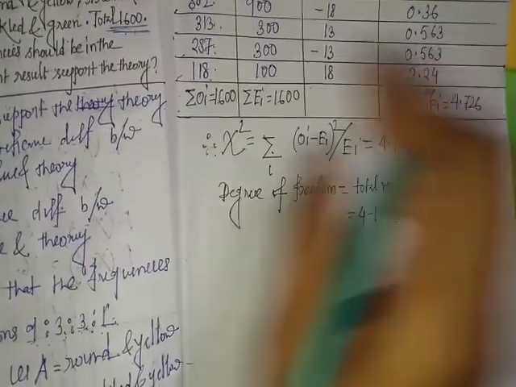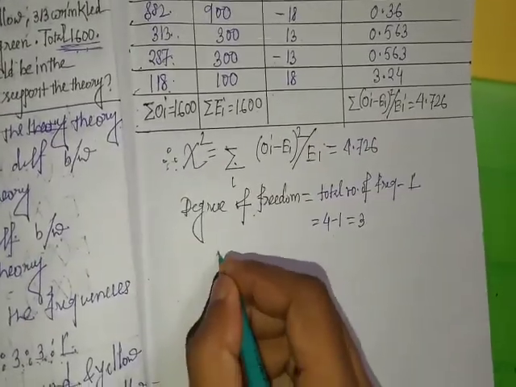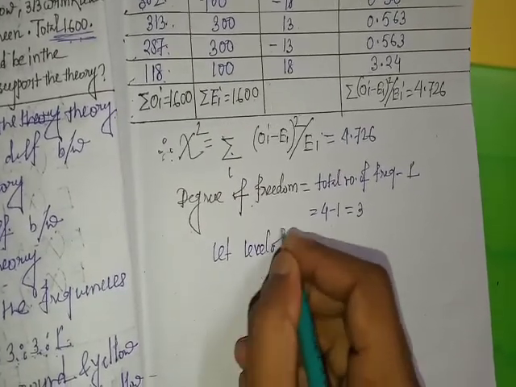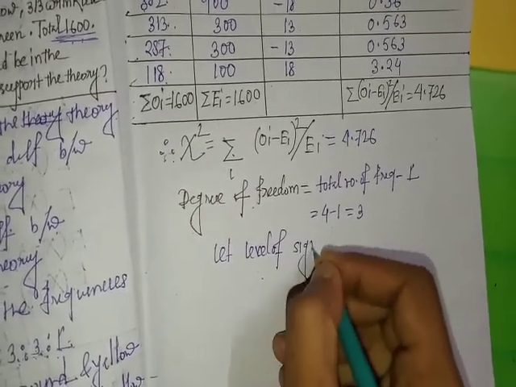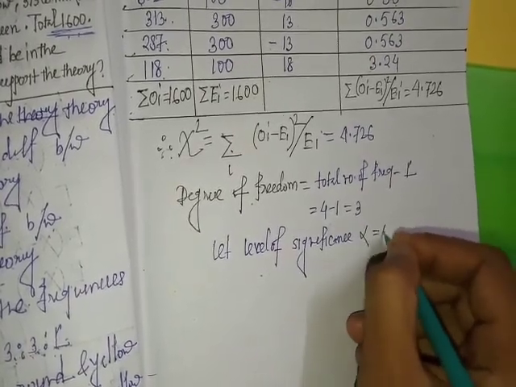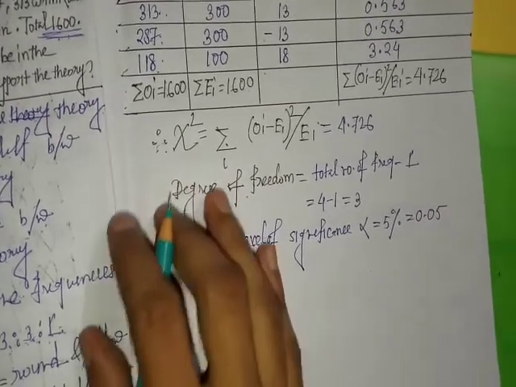Clear? Let us consider here level of significance alpha equal to 5%, that is 0.05.